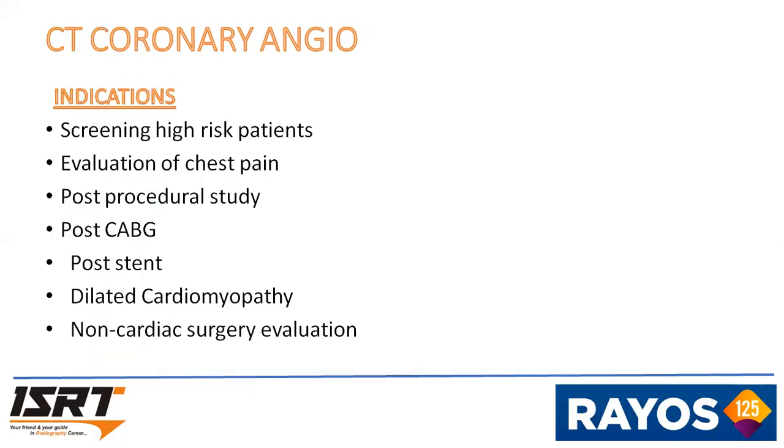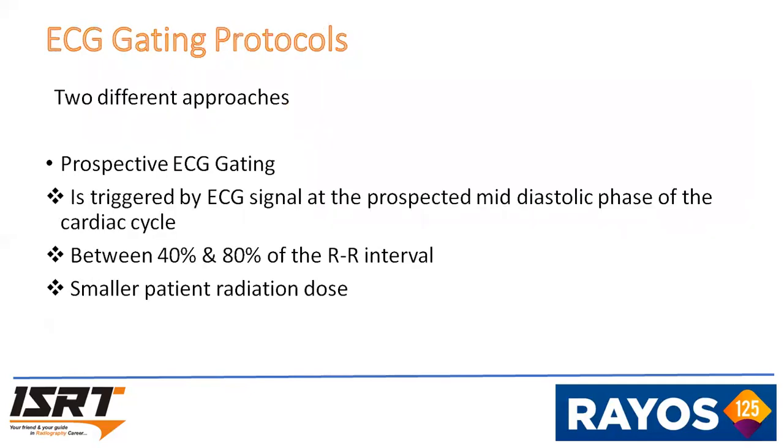Coronary angio. Indications are screening high-risk patients, evaluation of chest pain, post-procedure study, post-CABG, post-stent, dilated cardiomyopathy, non-cardiac surgery evaluation. There are two types of technique in ECG-gated protocol, that is prospective study and retrospective study.